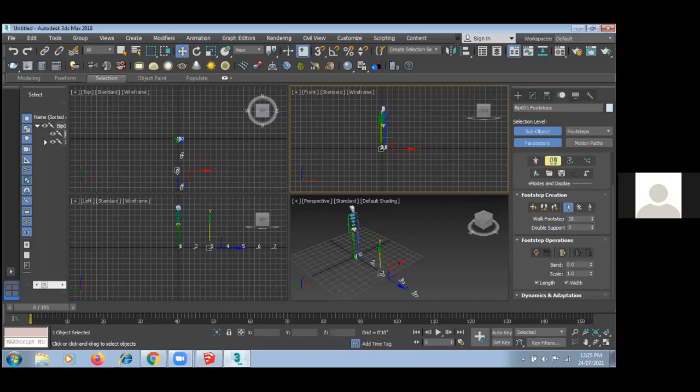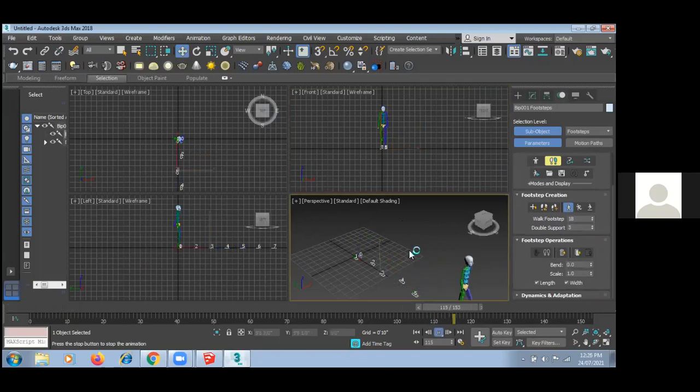Now here I have to create a key. So can you see this? It is very easy to create this kind of animation also, guys.